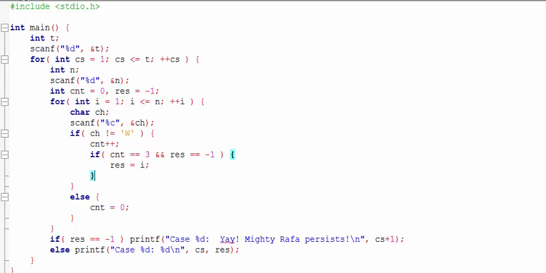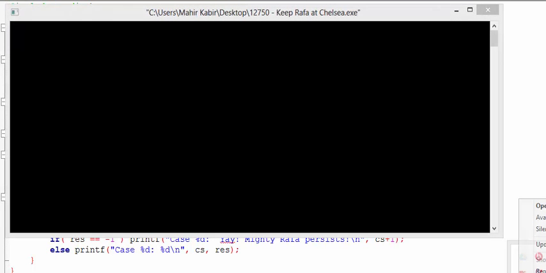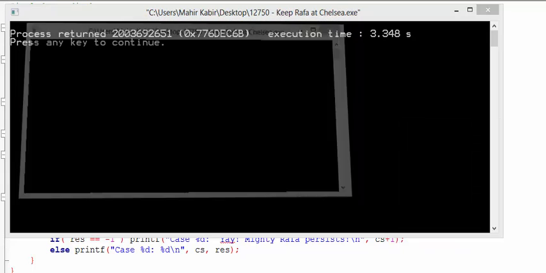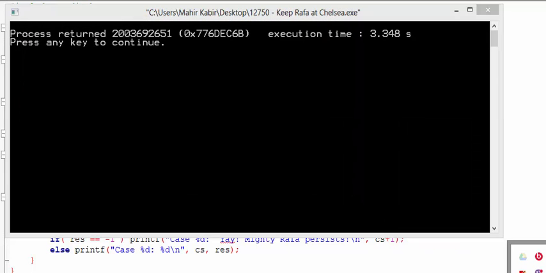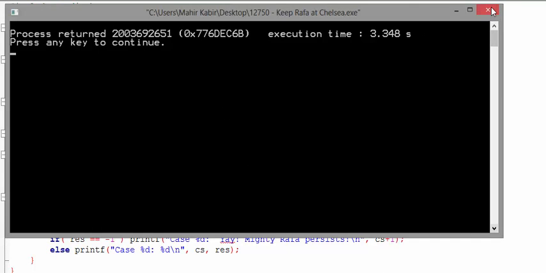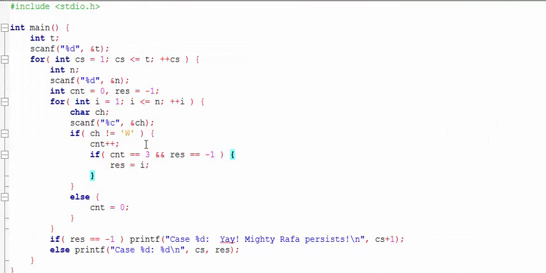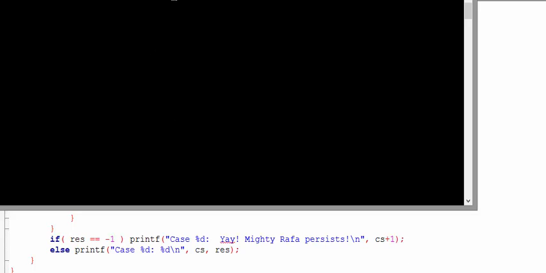Okay, let's check if it is correct or not. My antivirus is causing trouble. Let's run it again.